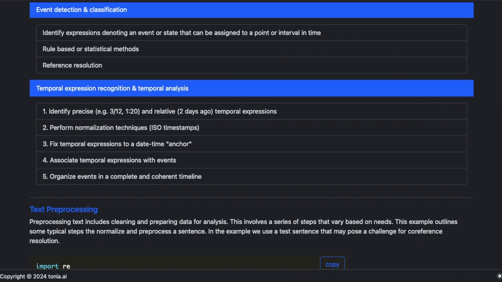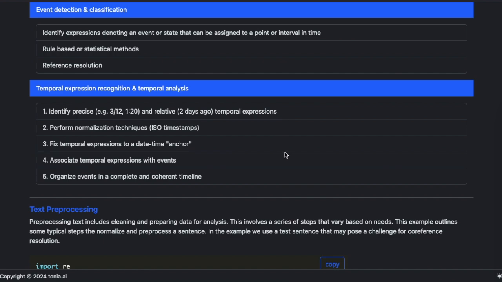To do that, first you would have to identify what the base day is that this is referring to, and then subtract 2 days from that. In order to do this, we first want to perform normalization on all of the temporal expressions that we've located. We may use something like ISO timestamps, which is a specific format of timestamp that is widely used, and fit all of our date times to match this format, thereby fixing temporal expressions to a date and time anchor.